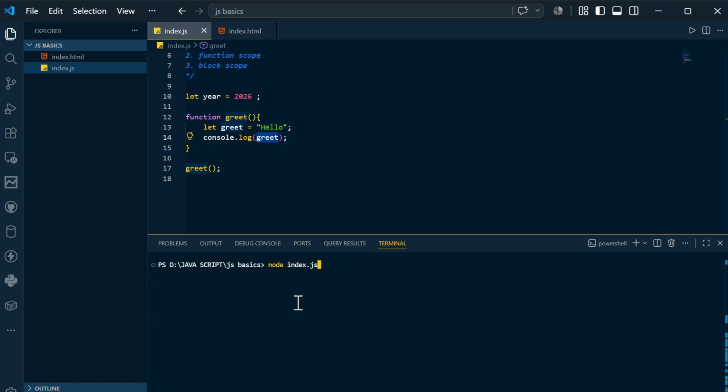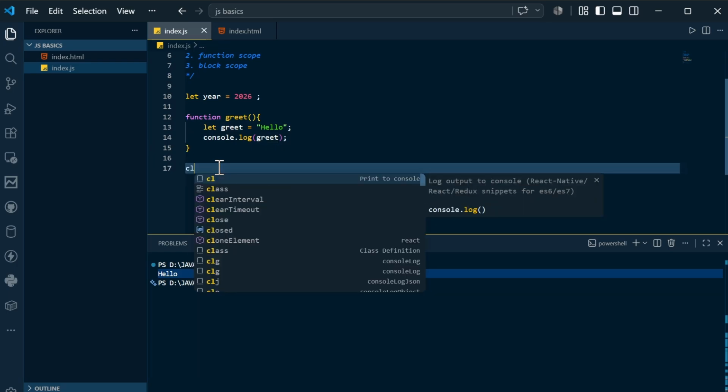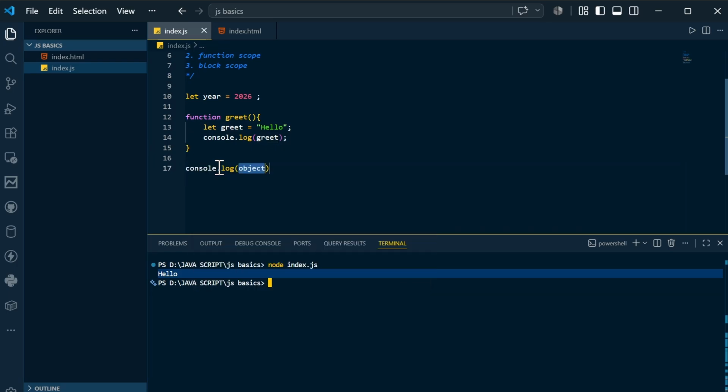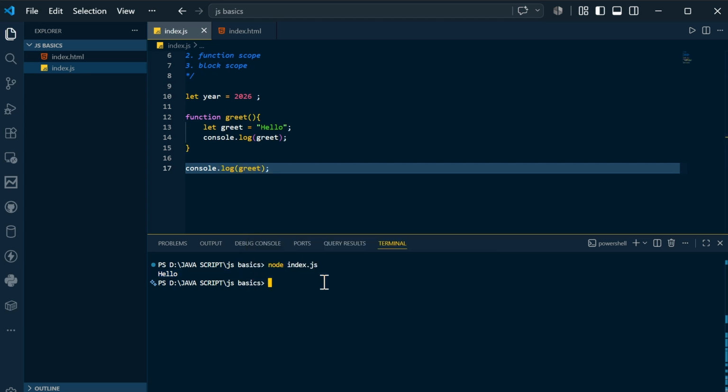Let's see what happens. If you run that, you got the hello because you are in here. Let's say you don't call it here, and you simply try to use the greet variable here. It will not work. If I compile and run, it is not going to work because it is saying that greet is a function.